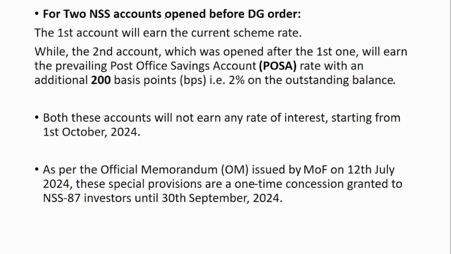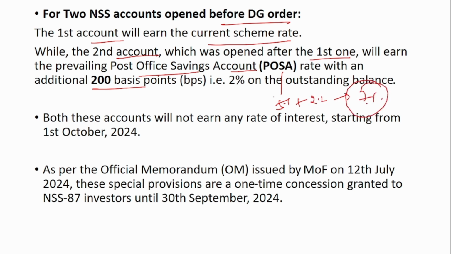So for two NSS accounts opened before the DG order, the first account will earn the current scheme rate. Whatever the scheme interest rate is, that will be provided to the first account. But the second account, which was opened after the first one, will earn the prevailing post office savings account rate with an additional 200 basis points. That is, if the rate is 5%, the additional 2% makes it 7%. That will be earned by the second account.